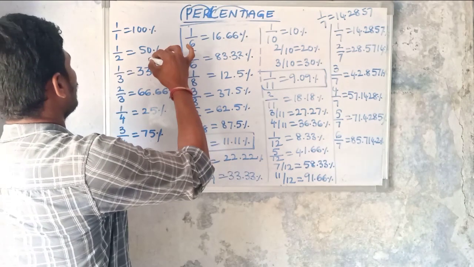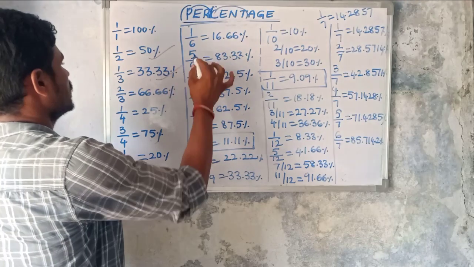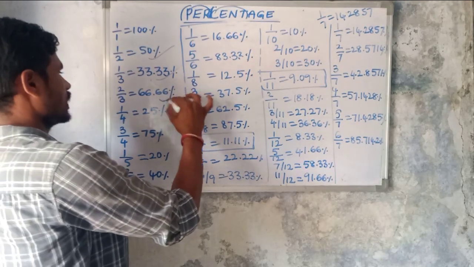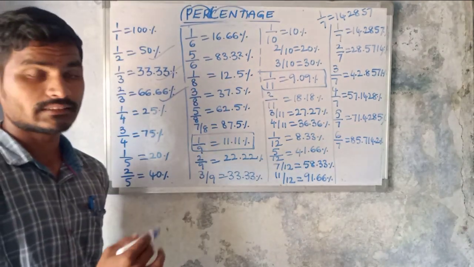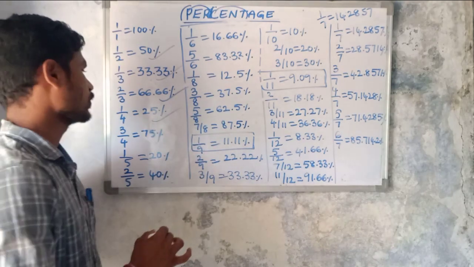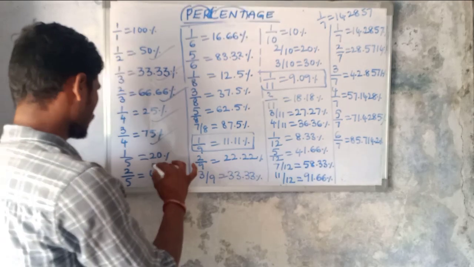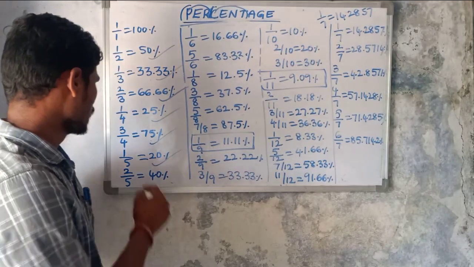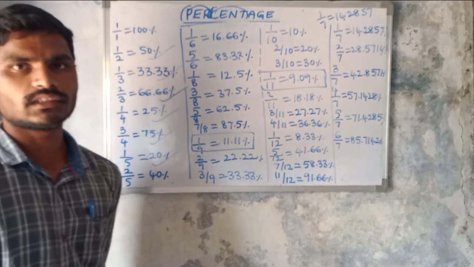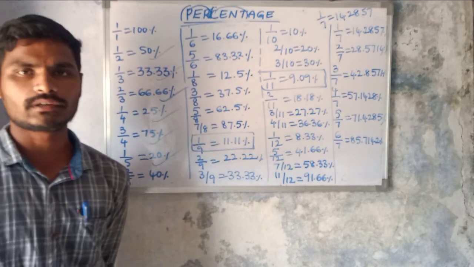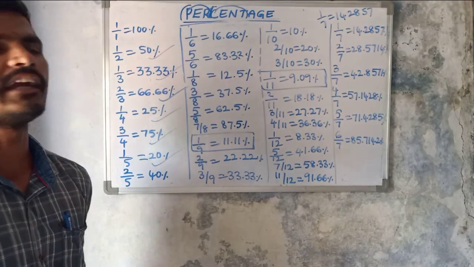So see here, 1 by 2 is 50%, 1 by 3 equals 33.33%, and 2 by 3 equals 66.66 percentage, and 1 by 4 equals 25 percentage, 3 by 4 is 75 percentage, 1 by 5 equals 20%. If you know 1 by 5 equals 20%, you can calculate 2 by 5 is 40%, 3 by 5 is 60%, 4 by 5 is 80%, like that.